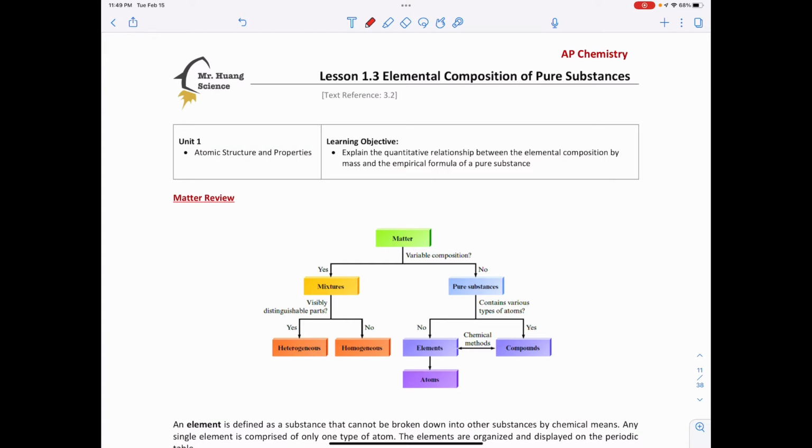Welcome to this lesson 1.3 on elemental composition of pure substances. In this lesson, we're going to explain the quantitative relationship between the elemental composition by mass and the empirical formula of a pure substance. So let's just review what matter is.